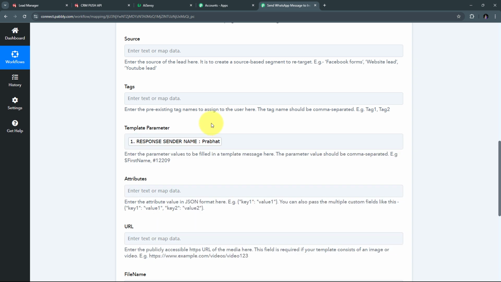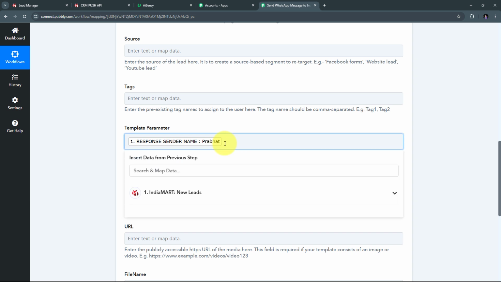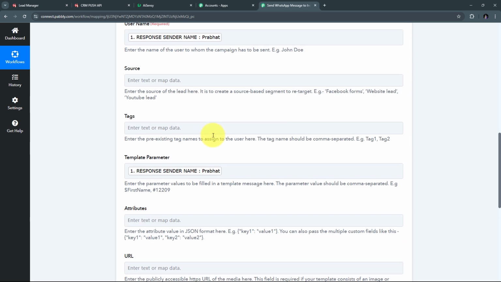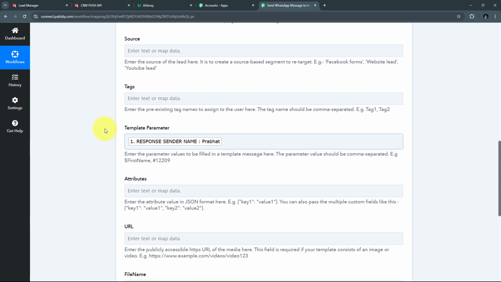And here, if you have more than one variable in your template, then what you need to do is you just need to give a comma and you need to fill all the values of your variable. So here I have filled all the required details and now I have mapped all these details. So as I have mapped these details, I have made all these details dynamic.